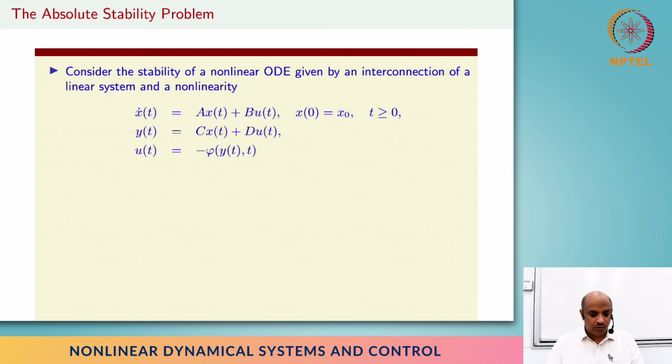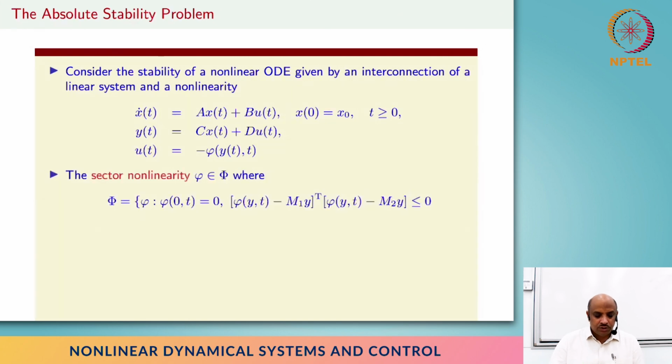So for the time being, we'll look at this problem as a feedback interconnection of some linear system and a nonlinear system, where the feedback part is a nonlinearity, could be a time varying nonlinearity, and it's more or less like your u equals delta times y, right? Otherwise it's identical. In that sense it's more general. So if I replace this phi, the nonlinearity, with delta, then basically whatever we have seen in the last class will come, right?